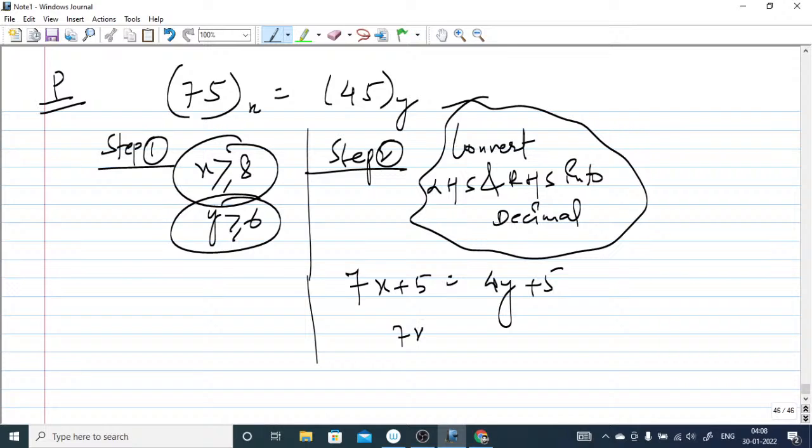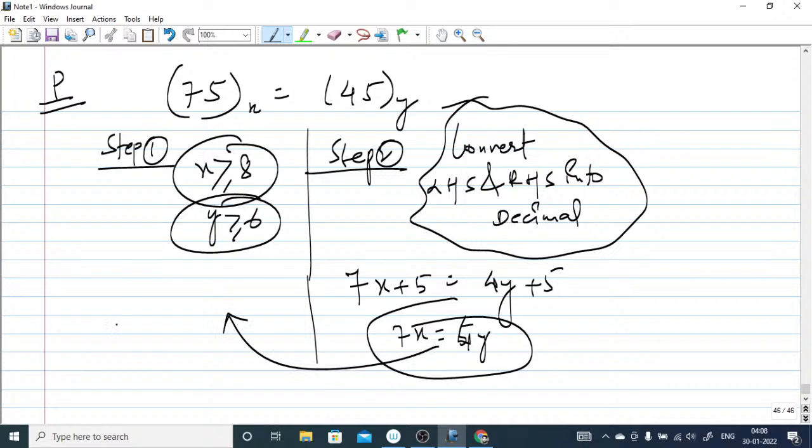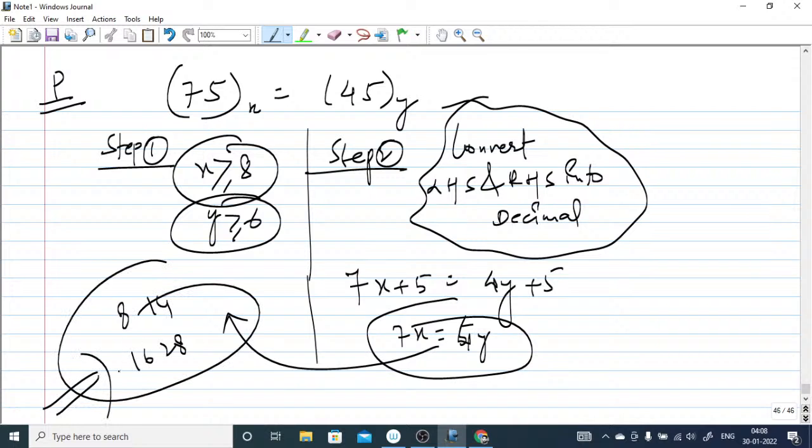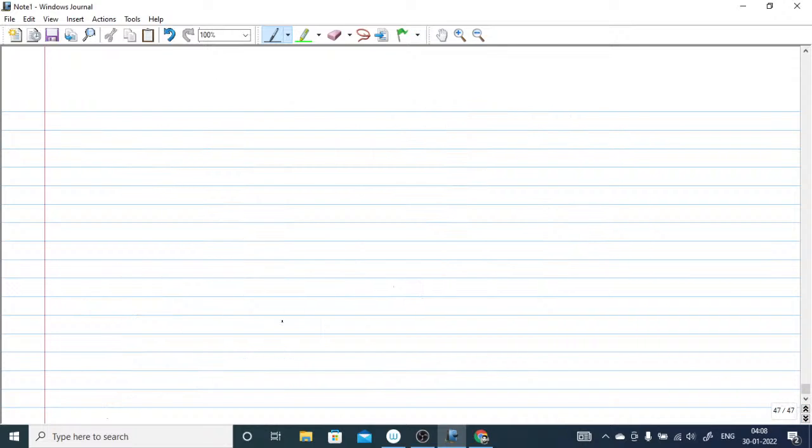Again you have got one equation, 7x equal to 4y. So choose x and y accordingly, and you can find the best combination like 8 and 14, 16 and 28. So you spend a couple of minutes, you will get the answer. So do not skip this kind of question.